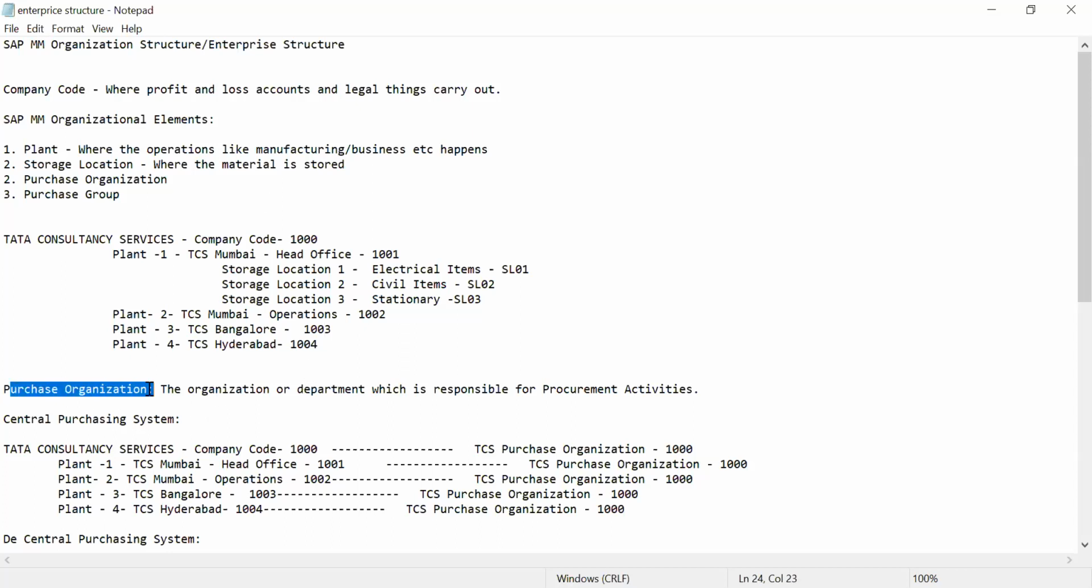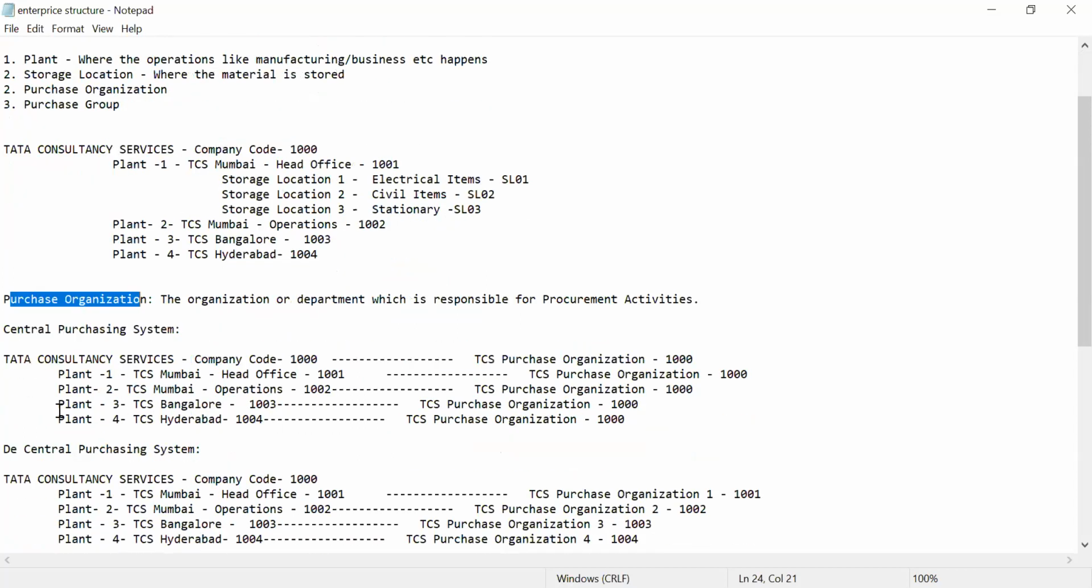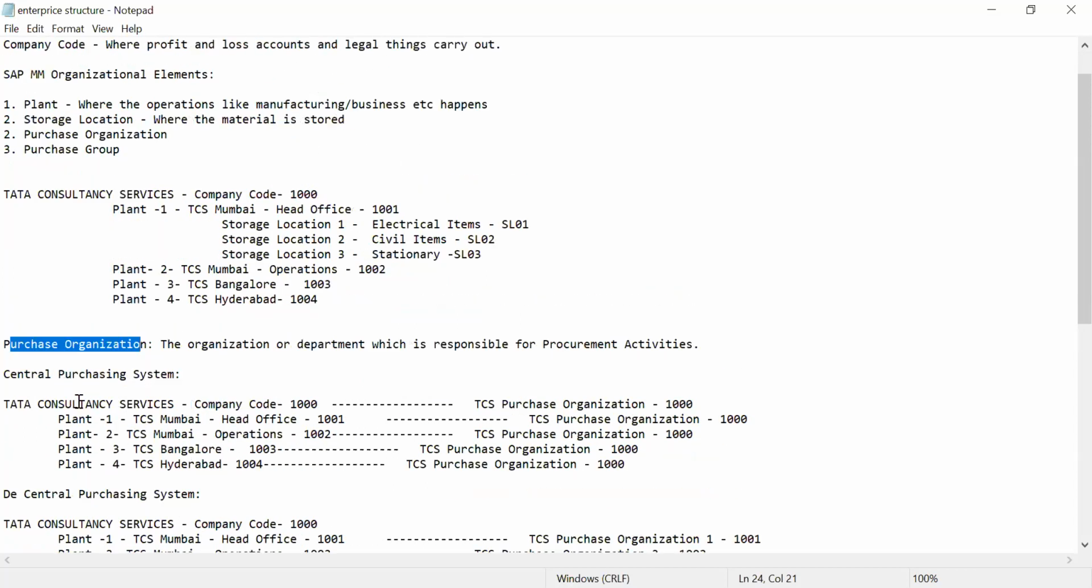Then comes purchase organization. Purchase organization means the organization or department which is responsible for the procurement activity. In this one, mainly three types are there. One is central purchasing system, another is decentral purchasing system, and another one is reference purchasing system. Central purchasing system means, for example, in TCS I have four plants, 1001, 2, 3, 4. For all these four plants, only one purchase organization is responsible, which will take care of all the procurement activities. Only one purchase organization, that is central purchase organization.